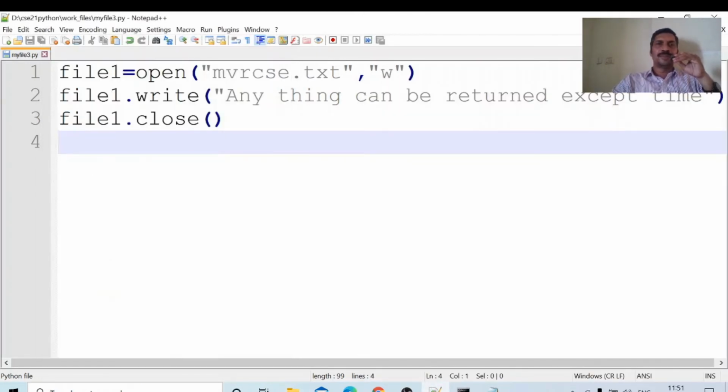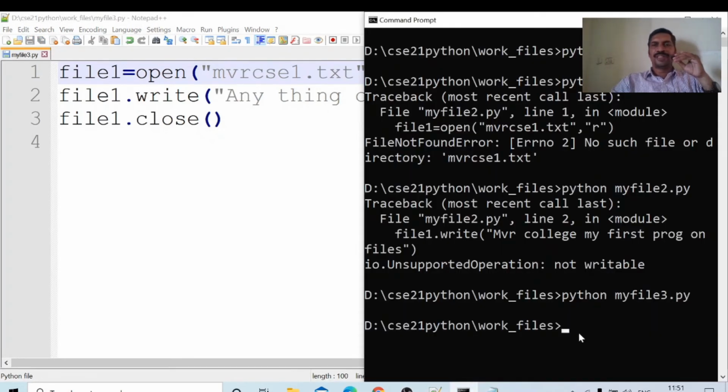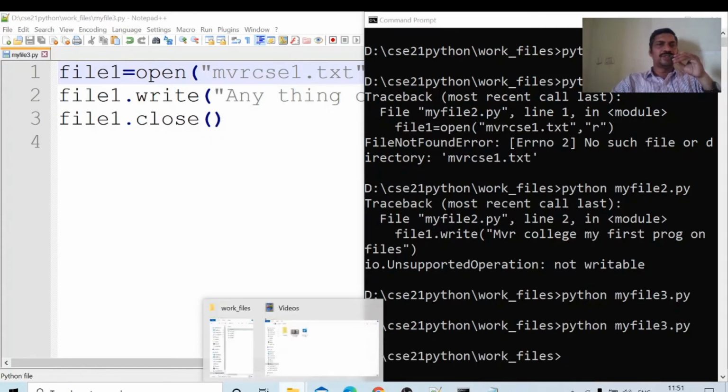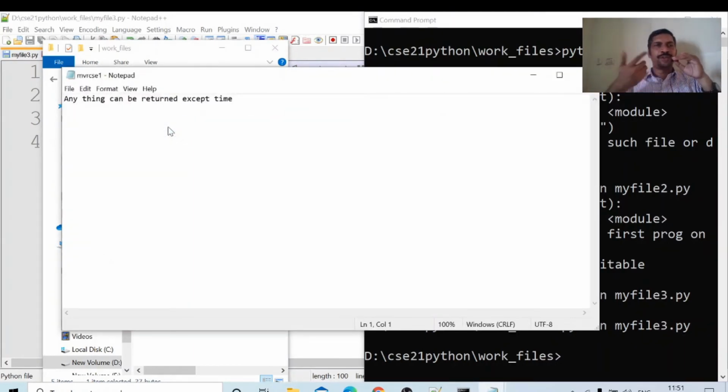Suppose I create an mvrcsc1.txt file. Actually, this file is not there. In write mode, I am opening this one, myfile3, and running it. In such situations, if the file is not there, it will create a new file. In read mode, if the file is not there, it will show an error. In write mode, if the file is there, it will open; otherwise, it will create a new file. Okay, this is about write mode.